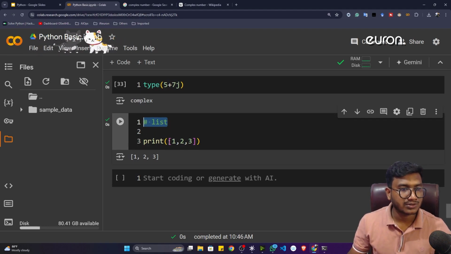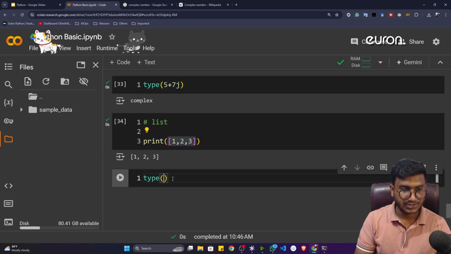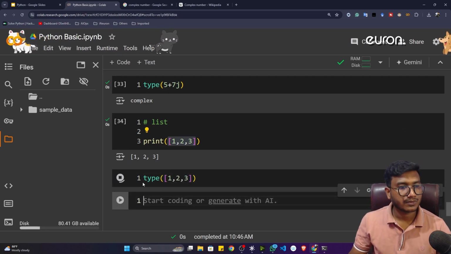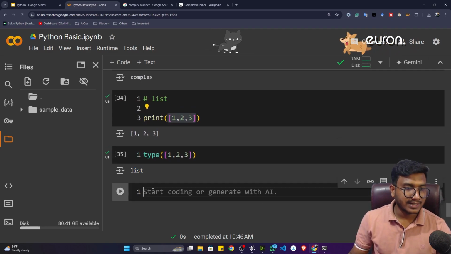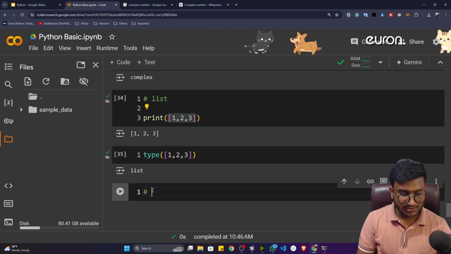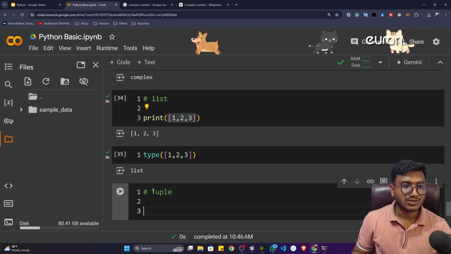Now you can also detect. So I can copy this particular data and give it inside the type function. See, it's a list type data type inside Python. Now there is another data type, which is the brother of list. We call it a tuple. So how to write the tuple?